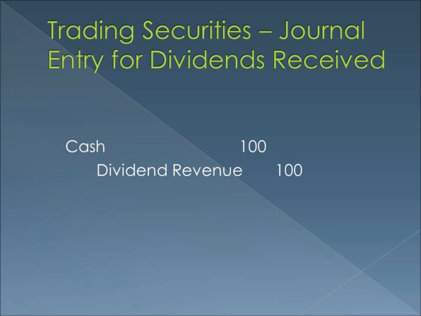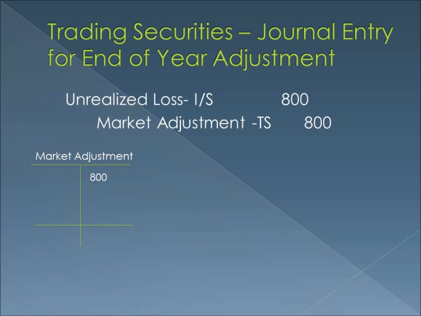At the end of the year, the trading securities need to be adjusted to reflect changes in their market value. If the investment's value is ascertainable from an active market, an adjustment account is created and maintained until the investment is sold. Otherwise, no adjustment is recorded. Suppose that at the end of year 1, the value of one share of stock has dropped to $92. We now need to record a debit to unrealized loss and a credit to the market adjustment account.